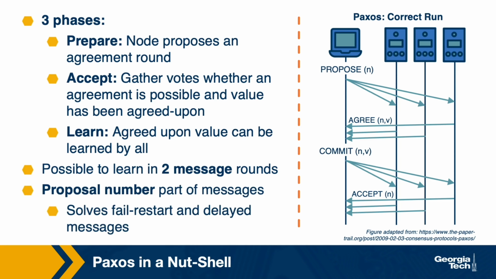The proposal number, by being part of the messages, not only allows the Paxos participants to properly order the messages in the proposal agreement, but it solves the problems with fail restart and with the fact that there may be delayed messages, so we know which messages belong to which proposal.